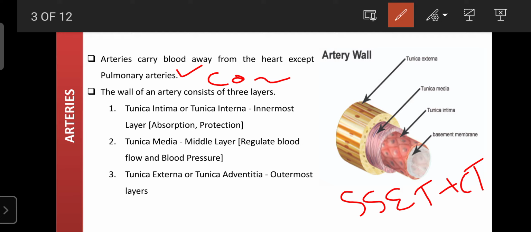So this intima is lined with a certain basement membrane, and it is made up of simple squamous epithelial tissue along with connective tissues, present on a basement membrane, along with elastic fibers. So these are elastic in nature.